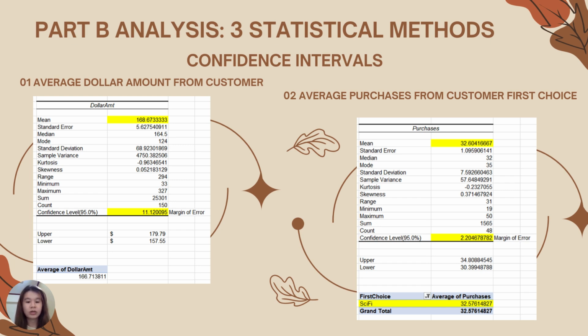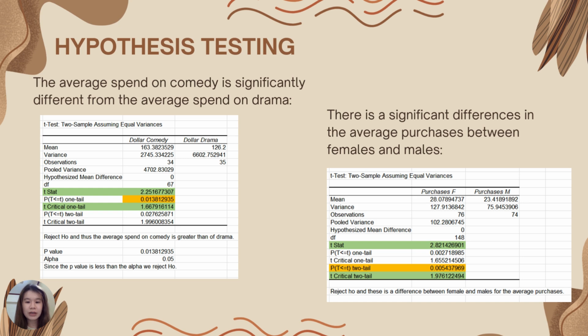And hypothesis testing was applied to assess two questions. Does the first choice movie category affect the number of purchases? So the results show insufficient evidence to support a difference. The second question is, does spending differ significantly between demographic groups? Again, the results were inconclusive with no statistically significant difference found.